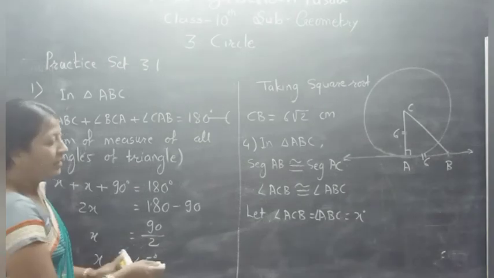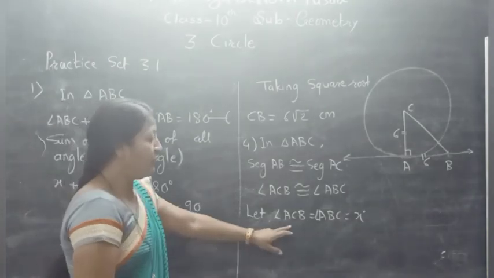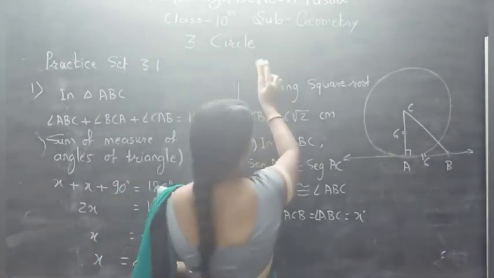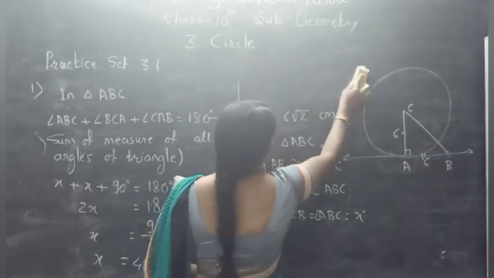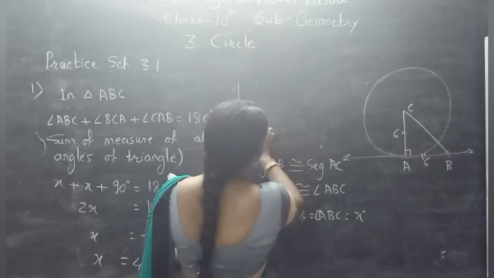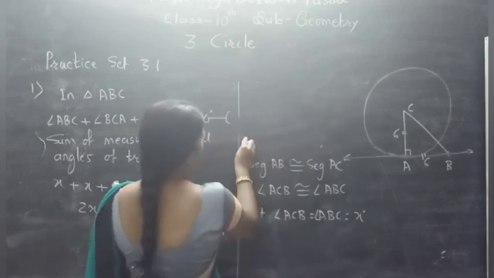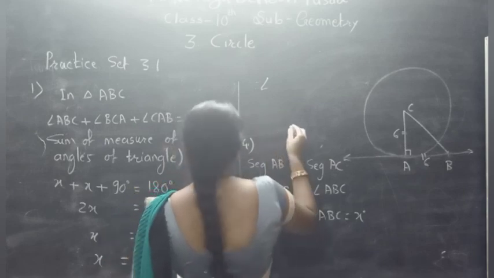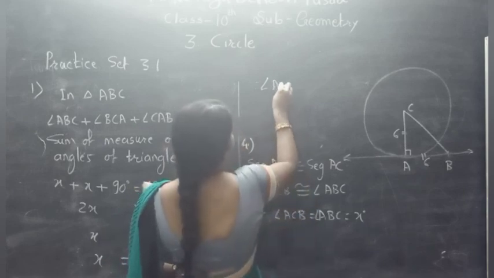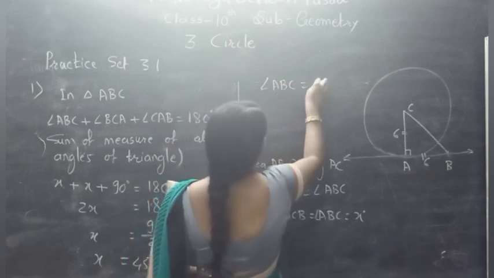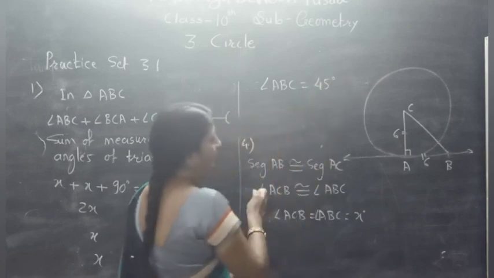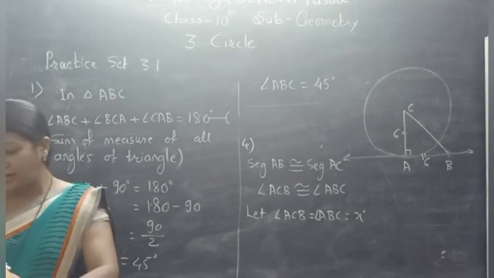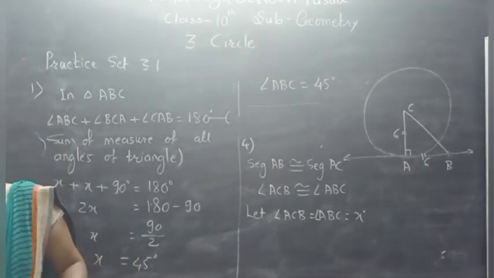So x is nothing but the measure of angle ABC. Therefore, angle ABC is equal to 45 degrees. In this way you can find the answer of the fourth sub question.